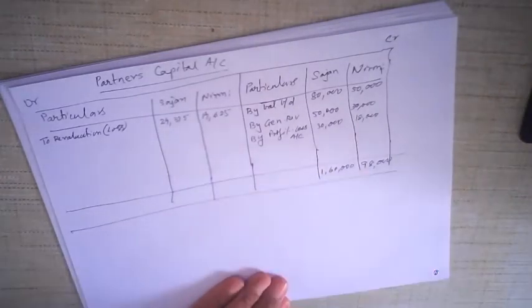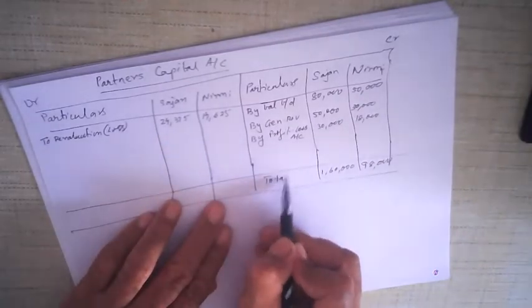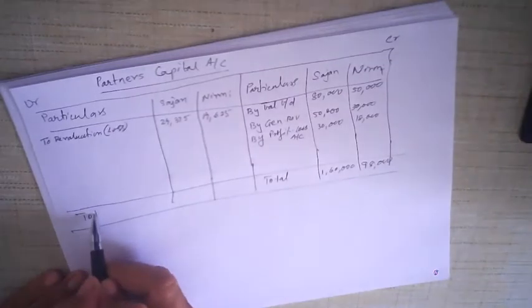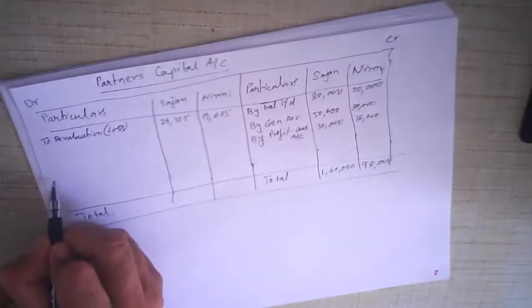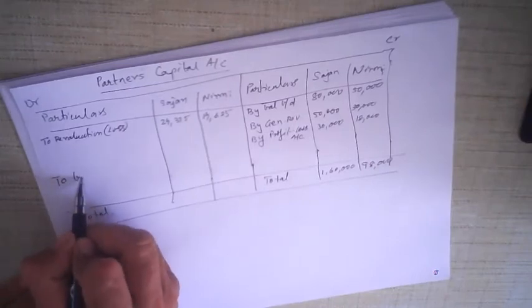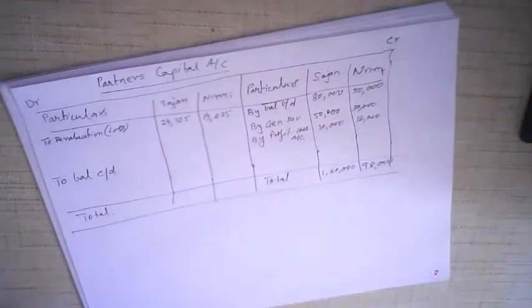Now, once you have the totals on this side, we look at the other side. Obviously, this is less. So, what do we write here? To balance carried down.